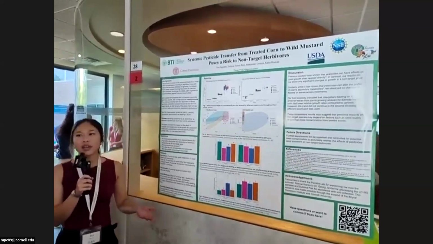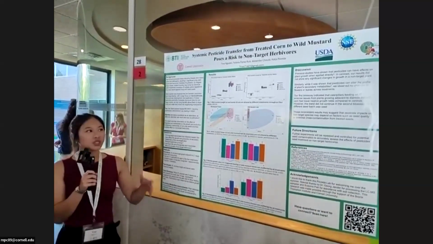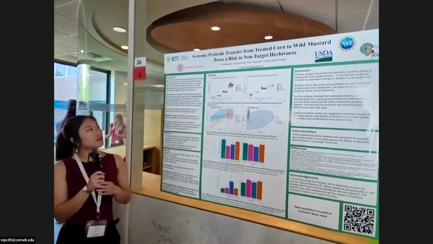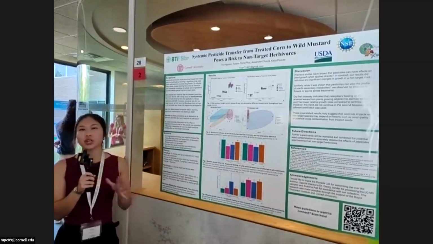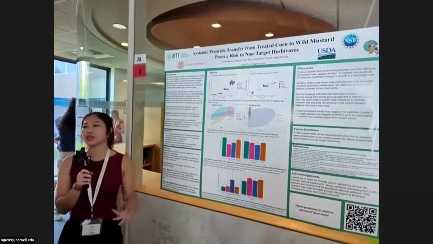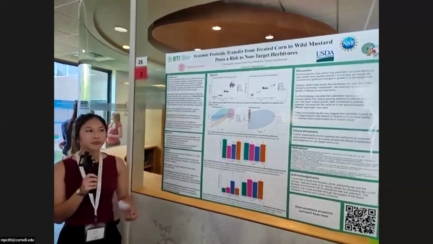So in response, New York has passed a bill preventing the prophylactic use of neonicotinoids on major staple crops. As alternatives, diamides are being considered as they're generally less toxic to pollinators, but we still don't fully understand their potential indirect effects on the environment or non-target species.